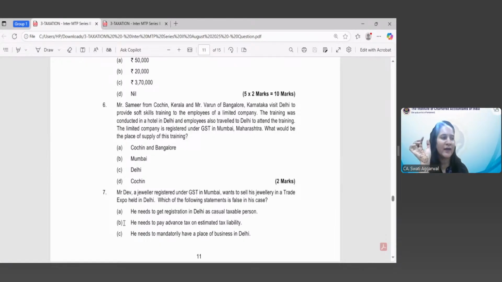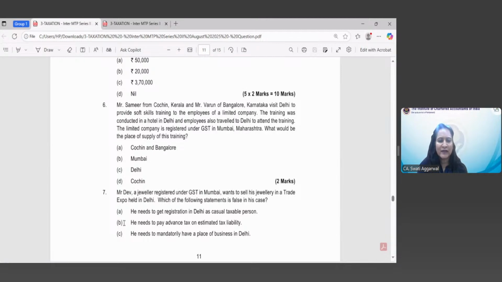One important key point I need to focus upon here is that the provisions pertaining to place of supply are governed by the IGST Act 2017. They are not governed by the CGST Act 2017. So in case you answer questions in the examination relating to place of supply, please mention the correct act, else your entire answer will get wrong. It might be struck by the examiner because the provisions of place of supply are governed by the IGST Act 2017, not the CGST Act 2017.